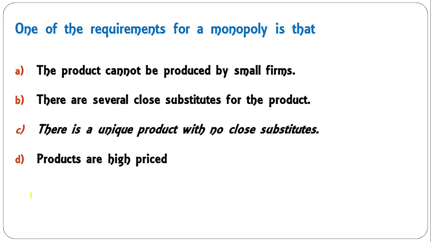There are several close substitutes for the product. There is a unique product with no close substitutes. Products are high price. So the correct answer is C, the unique product with no close substitute. Okay, the product is unique in nature that the monopoly is producing.